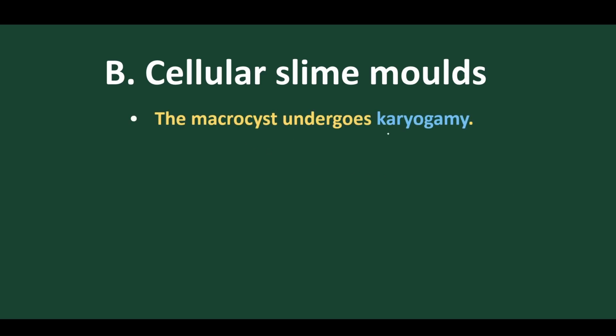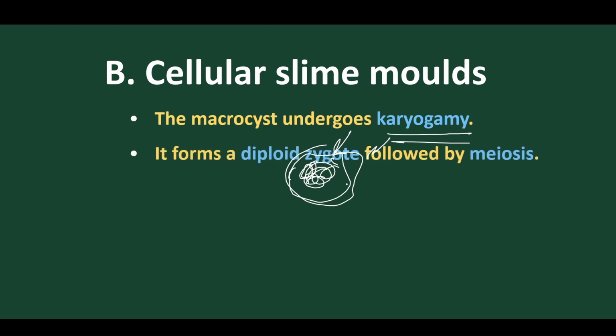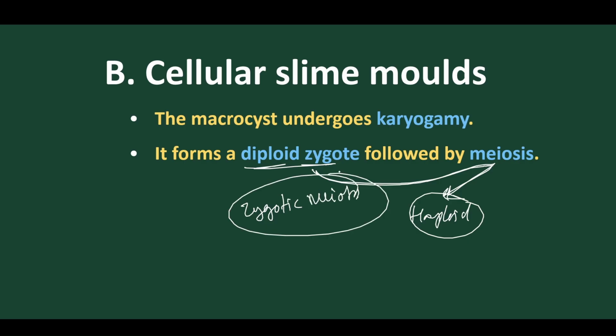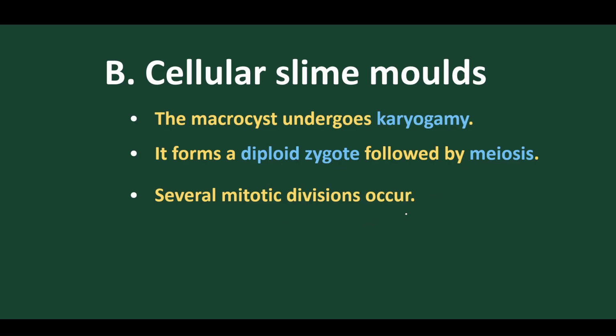So the macrocyst undergoes karyogamy. Normally, after the union of protoplasm, the union of nuclei takes place. After the union of nuclei, they become a diploid zygote. This diploid zygote undergoes meiosis to produce haploid cells, because the parent body is haploid. So the zygote divides by meiosis, and this type of division is called zygotic meiosis.